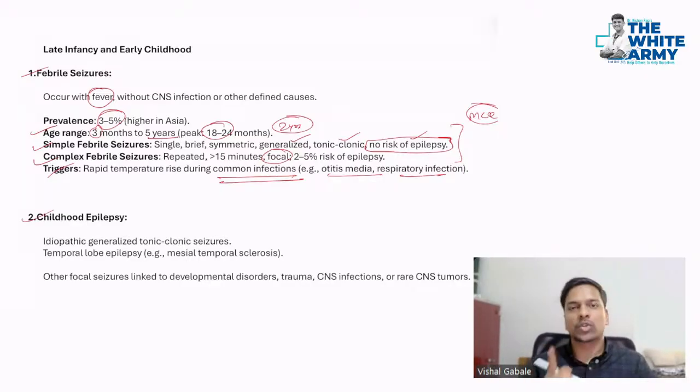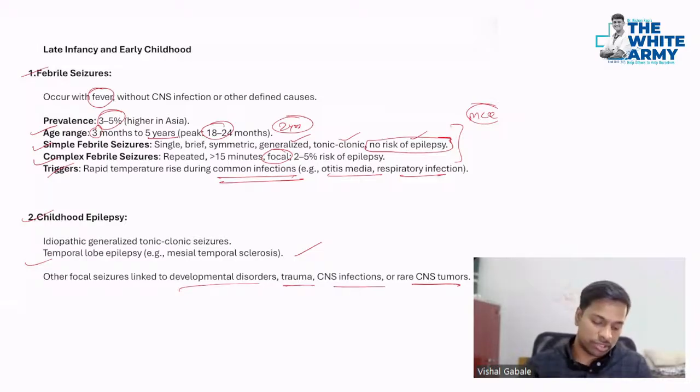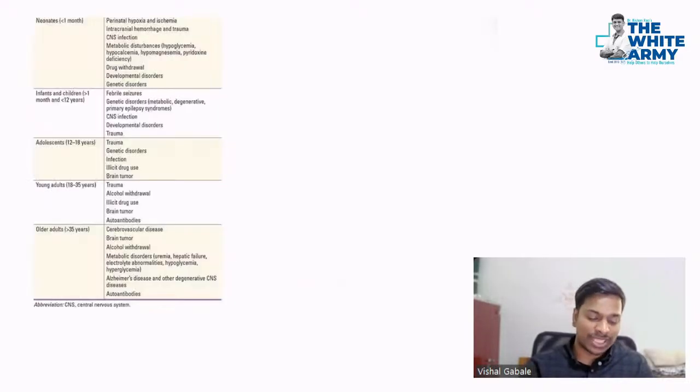Then talking about childhood epilepsy now. Most of the time in childhood epilepsy, you will have GTCS, that's idiopathic. Along with that, if a patient develops epilepsy in childhood, it can also cause developmental abnormality. The underlying causes can also be CNS TB or meningitis. So trauma, CNS infection, even developmental disorders can be causes for childhood epilepsy. Even temporal lobe epilepsy, that's your mesial temporal sclerosis, can also be one of the causes, and it's refractory, difficult to treat. So these are some variants. Now, as you can see, based on the age group, you have different causes of epilepsy. So we will see one by one.